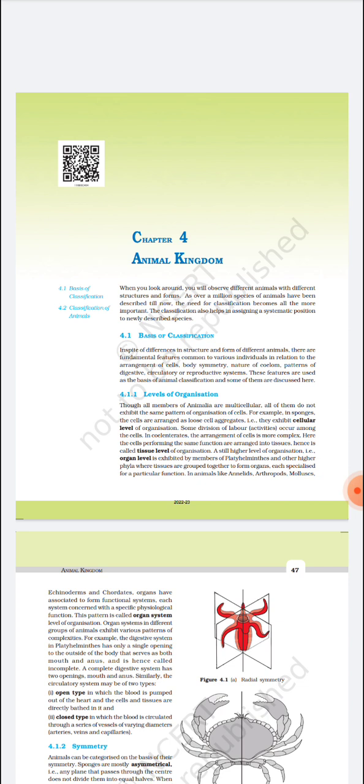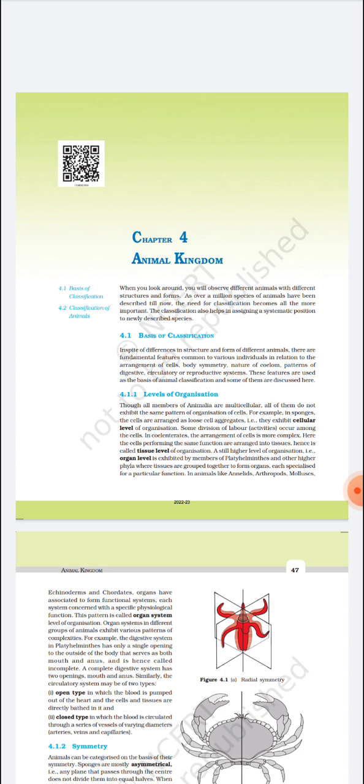All the work is divided among different systems. As we know, there are three modes of nutrition: autotrophic, heterotrophic, and holozoic nutrition. Autotrophic means they synthesize their own food, heterotrophic means they depend on other sources for food, and holozoic is the complex process that involves first ingestion and then digestion. Animals show locomotion, growth, reproduction, and many other things.